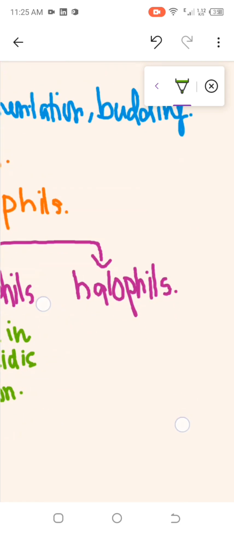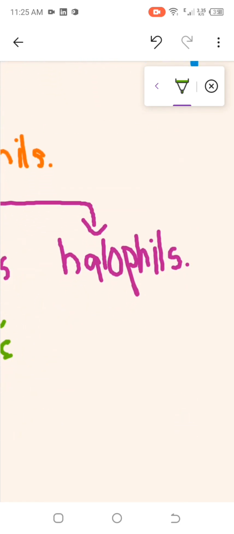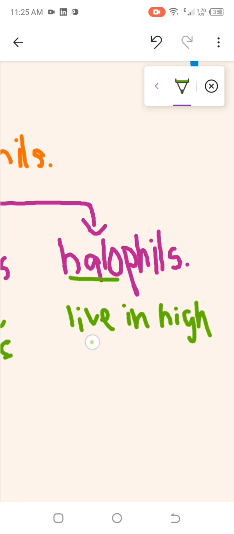And if I talk about halophils, these halophils live in salt conditions. As "halo" we have studied in class, in the chapter on thermoregulation. So here they live in high salt concentration.